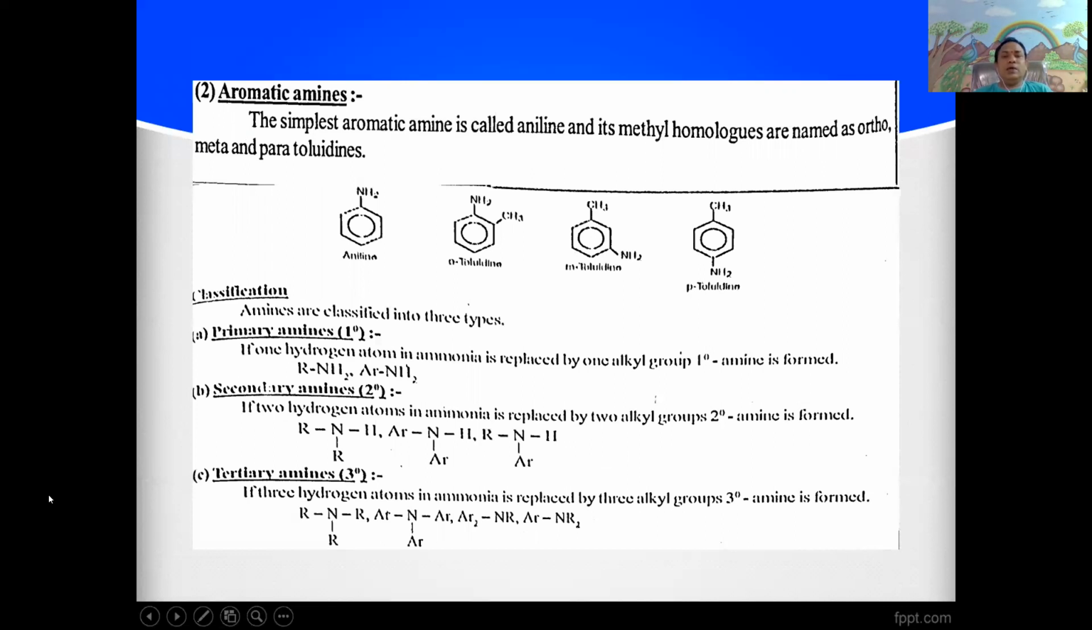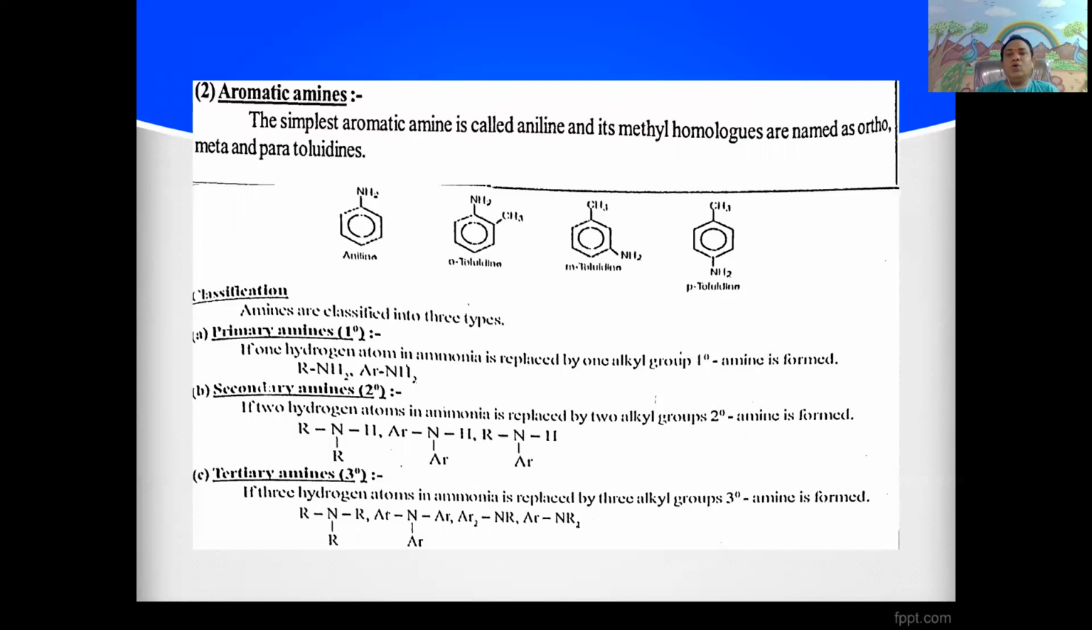Similarly, in the aromatic amines, in the benzene ring, one or more hydrogens are replaced by the amino group, or one amino group with different alkyl groups. They are called aromatic amines or substituted aromatic amines. The simplest aromatic amine is called aniline. Aniline is obtained by replacement of one of the hydrogen atoms by the amino group in the benzene ring. The obtained compound is called aniline.